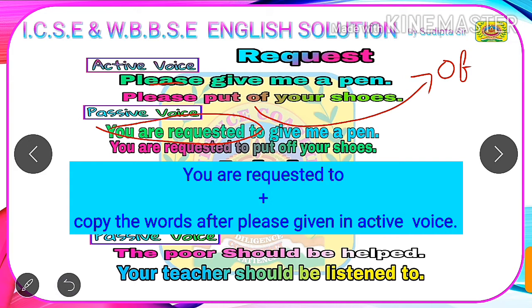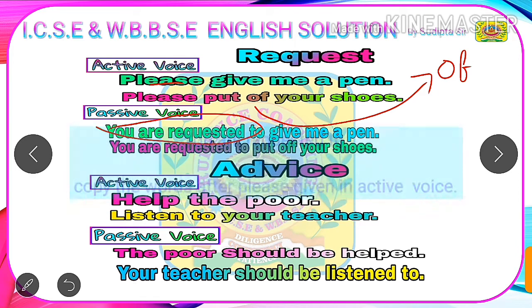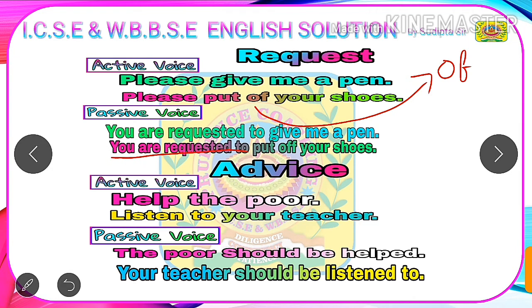Similarly, please put off your shoes. That means please take off your shoes. To convert it into passive voice, as this is a request, we will start with "you are requested to," then copy the words given in the active voice after please, that is put off your shoes. So our final answer in passive voice becomes "you are requested to put off your shoes."